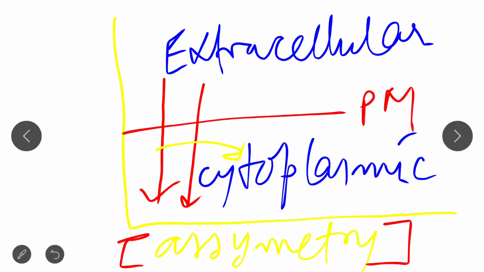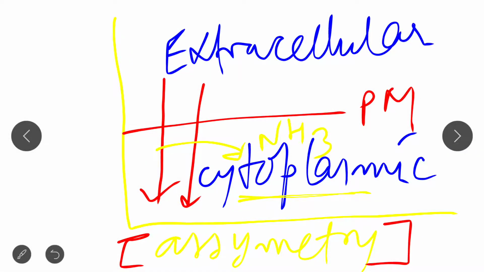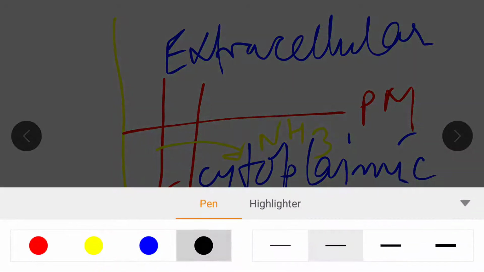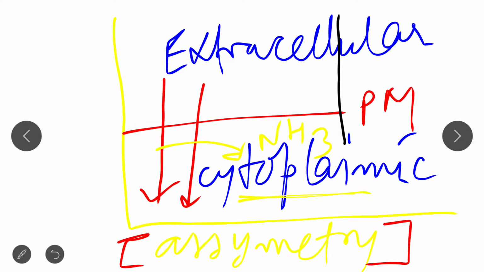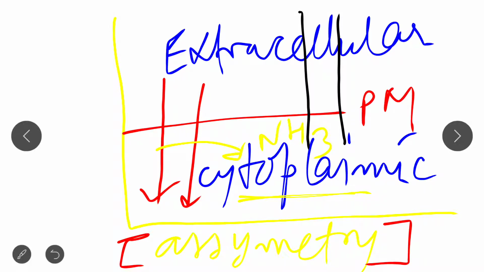That is, NH3 containing phospholipids are present on the cytoplasmic part. Clear? And the choline containing phospholipids are basically present on the extracellular part.